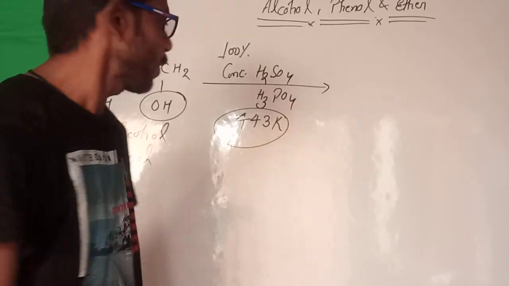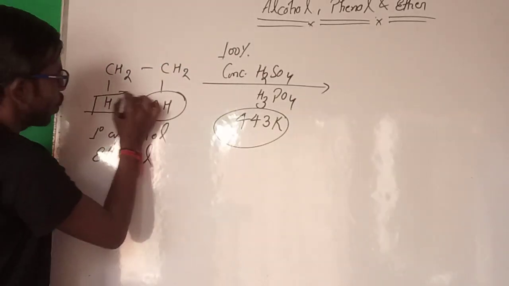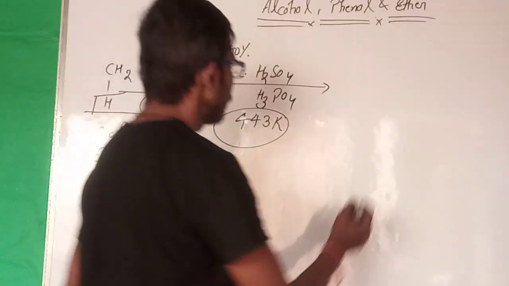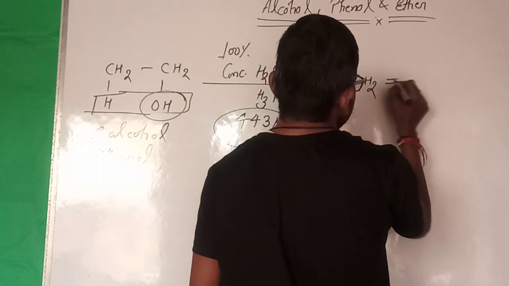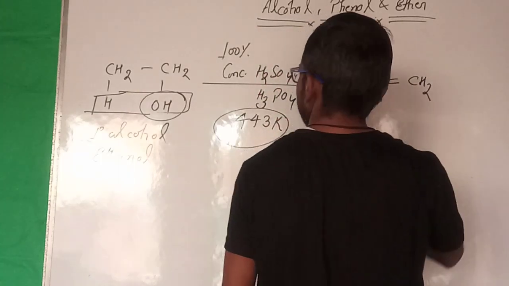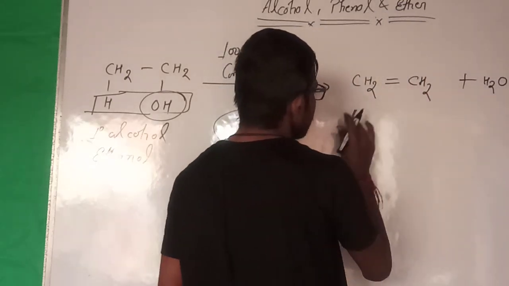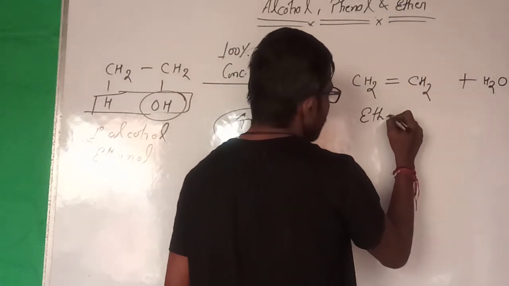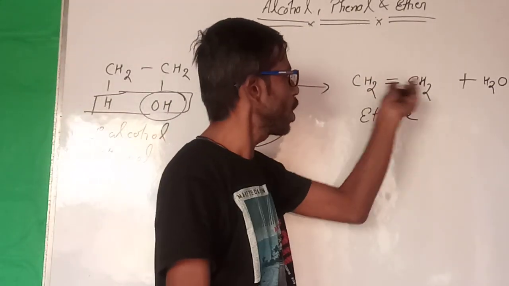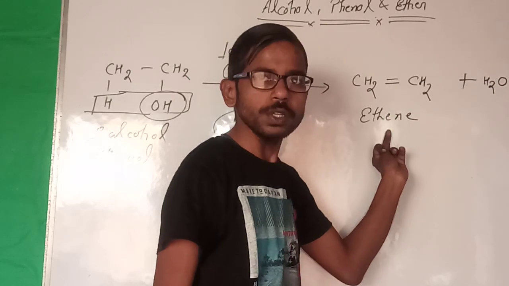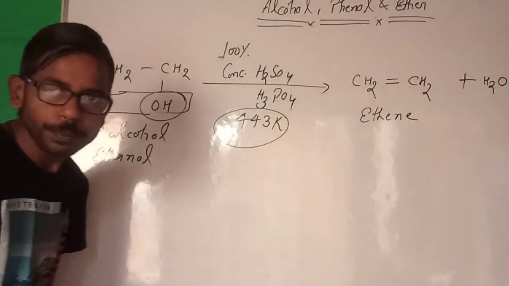So what will happen? H and the OH group from here will be eliminated. So this is CH2 double bond CH2, very clear, and H2O. So this is ethene. The name of this compound is ethene. Very simple, 2 carbons and a double bond, so ene.